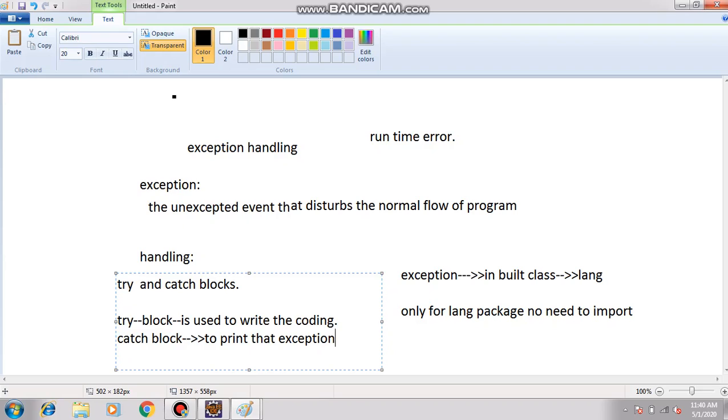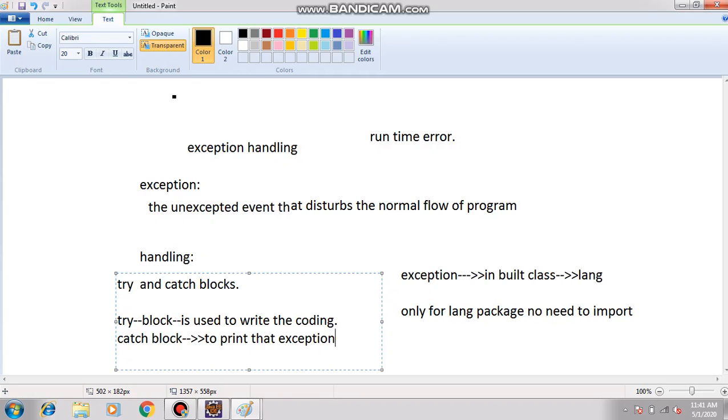Mainly, why do we go for exception handling? In big programs, say I am writing 100 lines of code, in which line can I find the error? It is very difficult for me. In such cases, we can go for the exception handling concept.